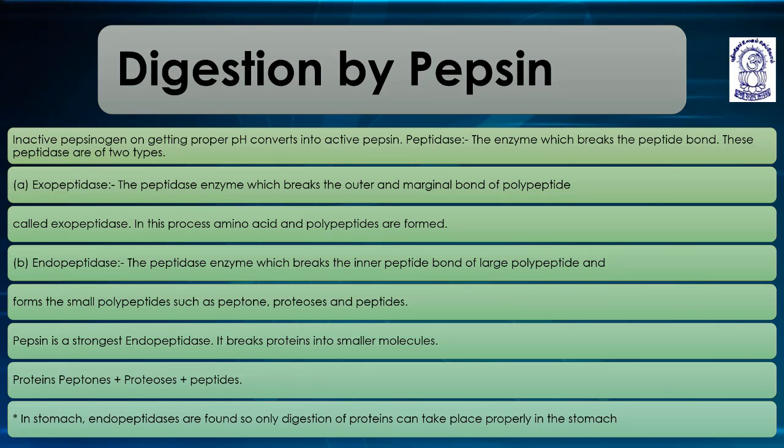Chyme is basically the ingested food plus gastric juice. Acidic chyme moves into the small intestine.